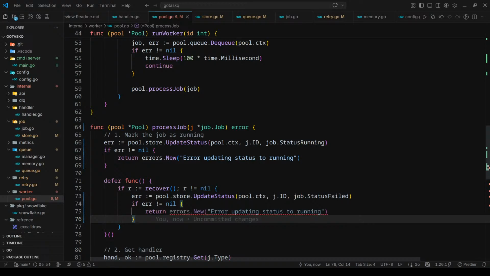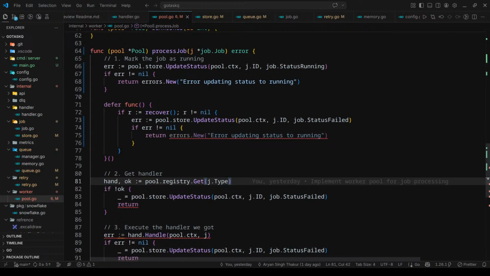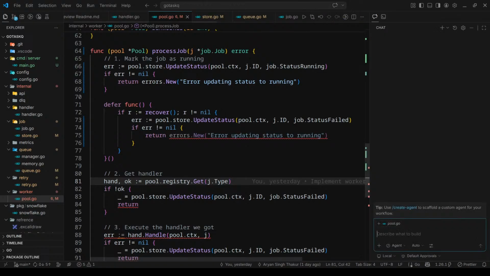One thing, how will I recover? If there's an error and there's an internal error, how should I handle the error here? I should ask my AI. How should I handle the error here in process job?